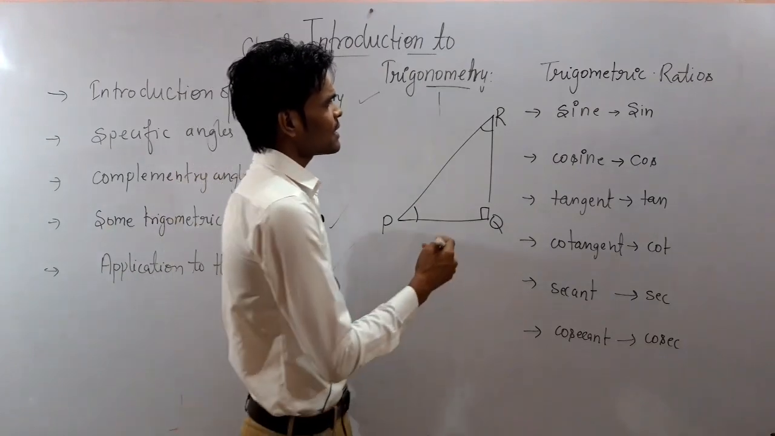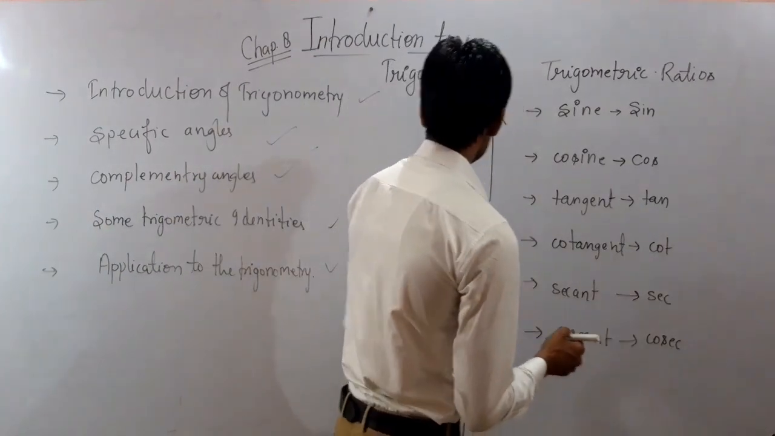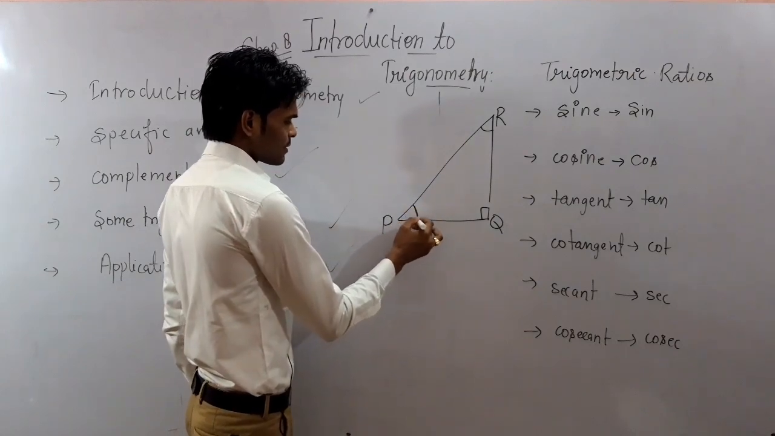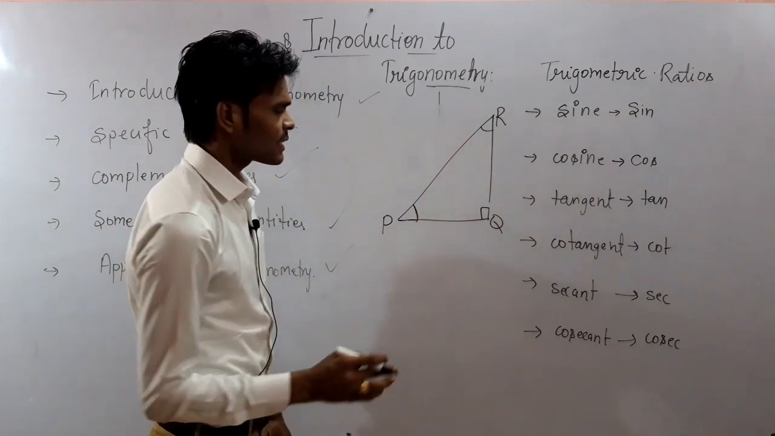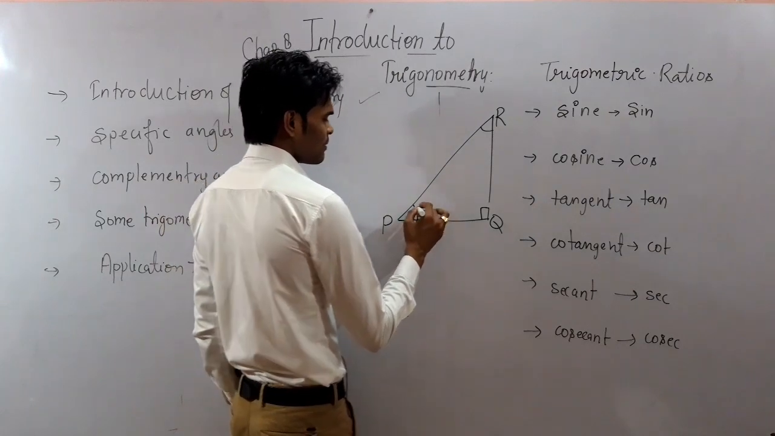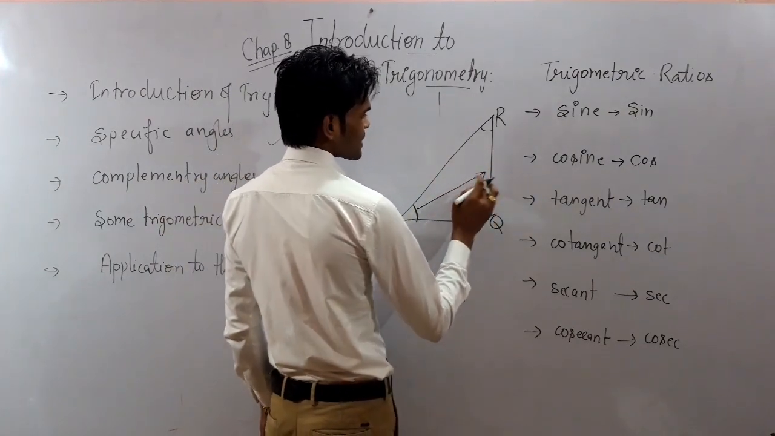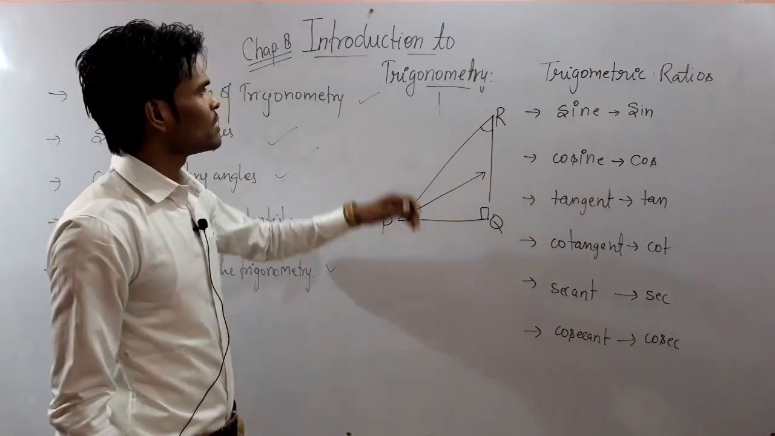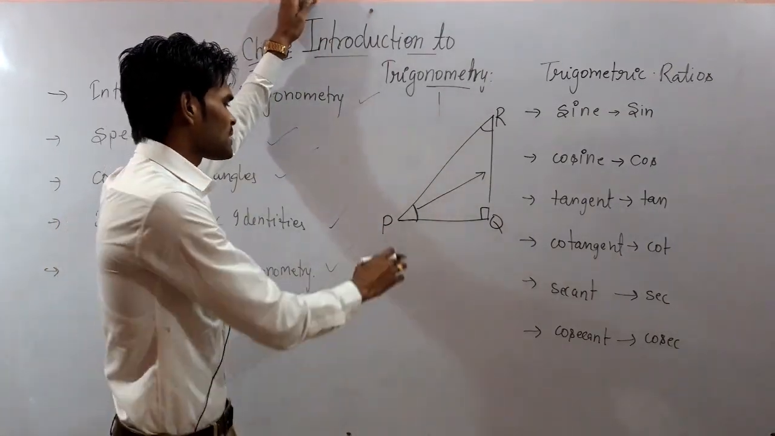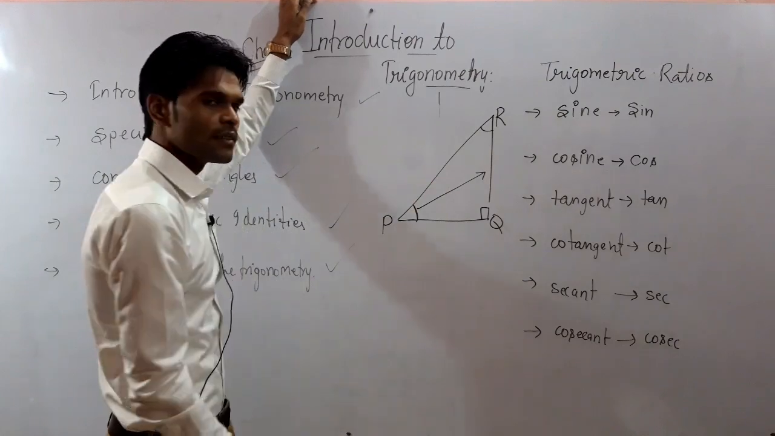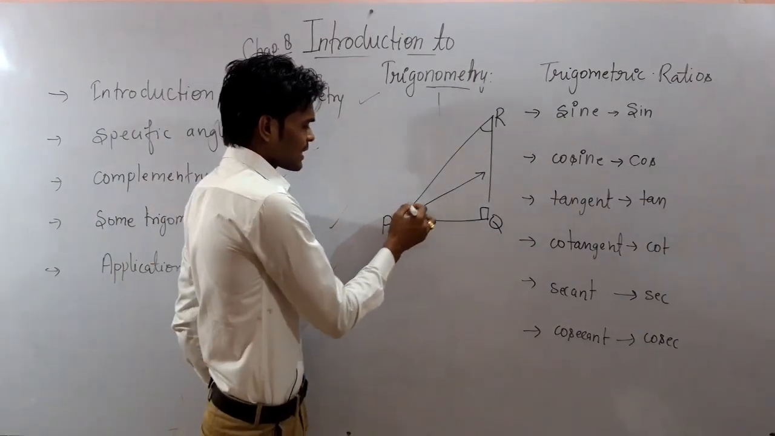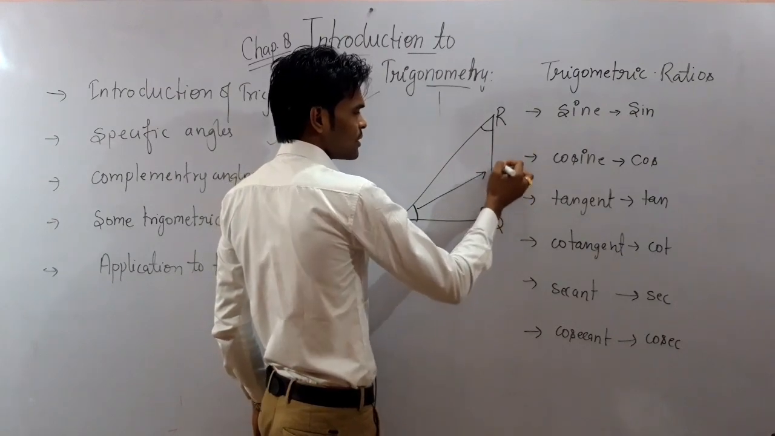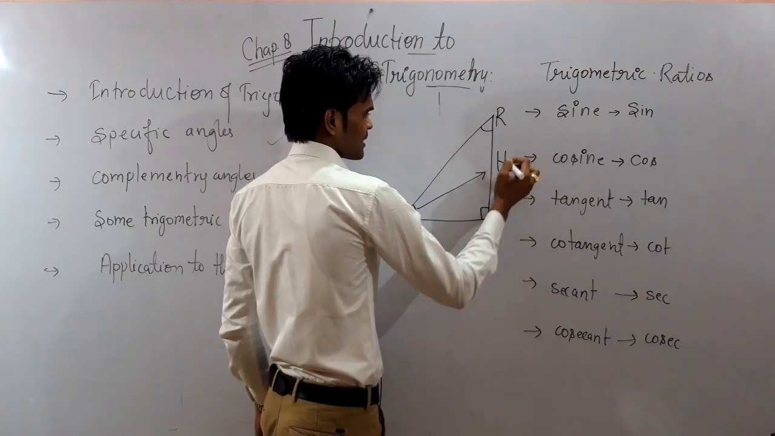So see here, suppose we are taking this angle P. First of all we need to know the side opposite to the angle. If we are taking angle P, then the side opposite to angle P will be RQ. So it is considered as height.